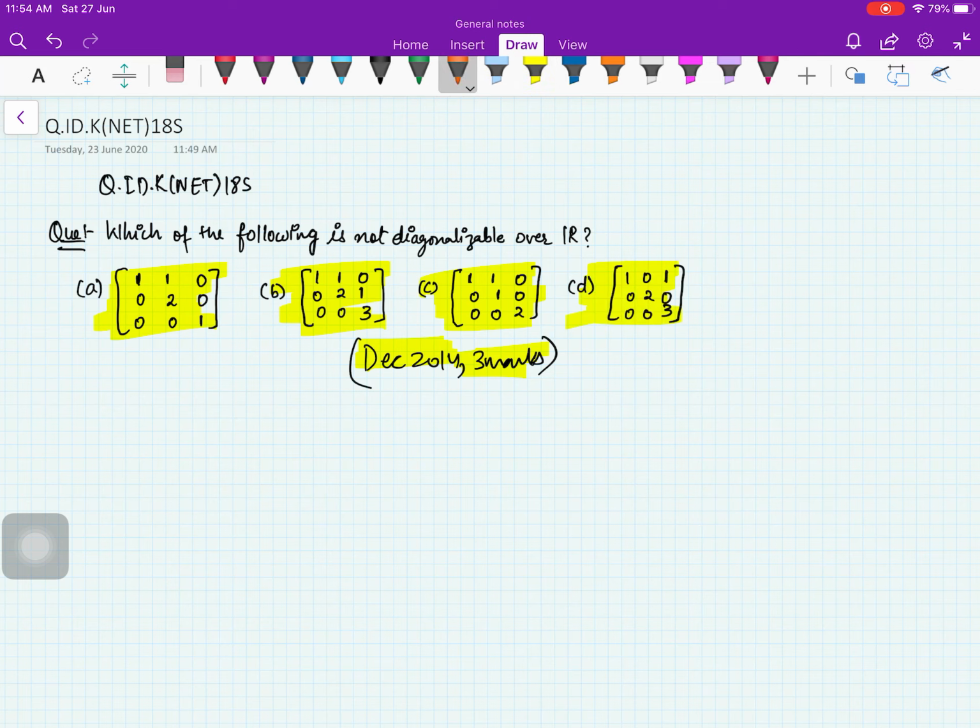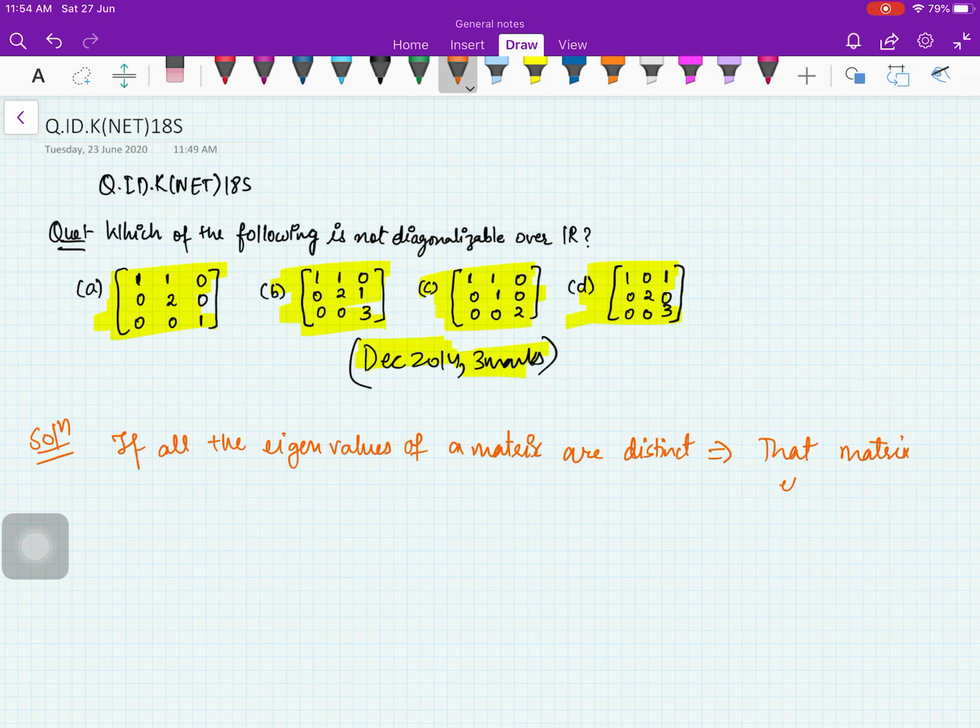Now you should remember some theorems. We have this theorem that if all the eigenvalues of a matrix are distinct, then it implies that the matrix is diagonalizable. But this is only a one-way result.